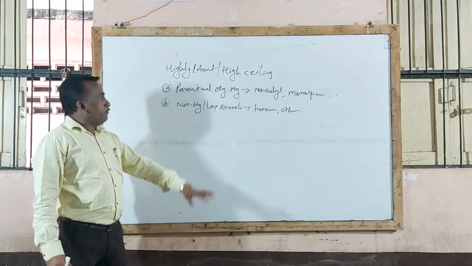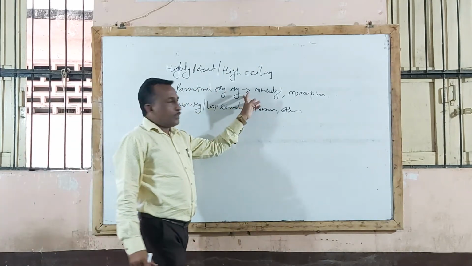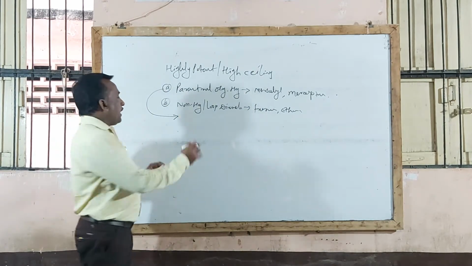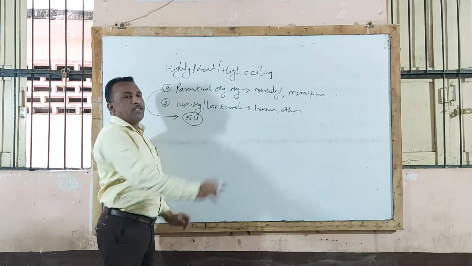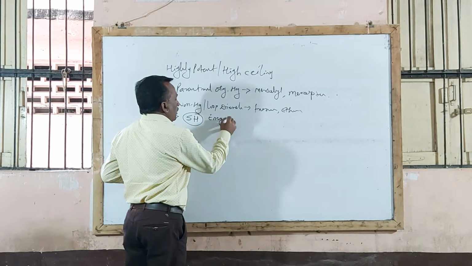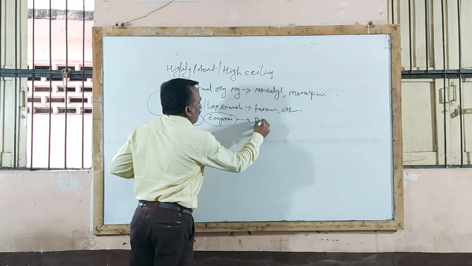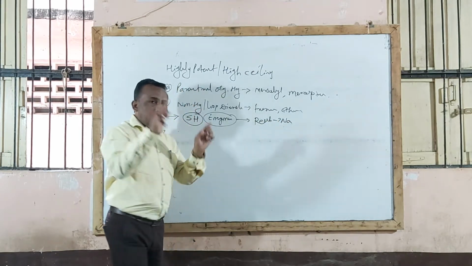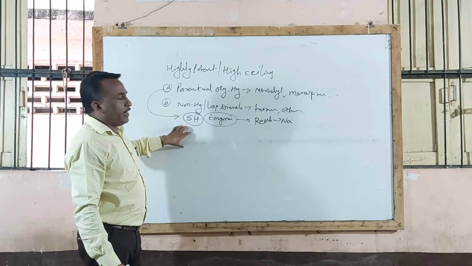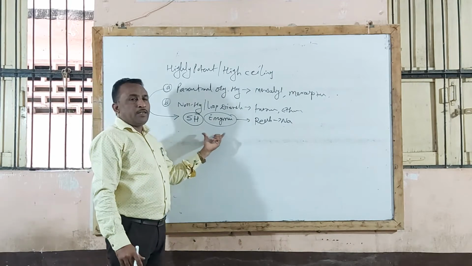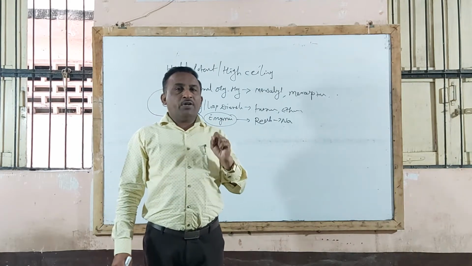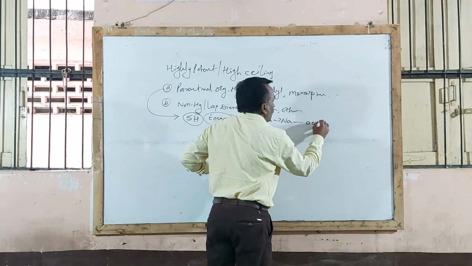Let us see the first type, that is parenteral organic mercurial compounds. These drugs, mersalyl and mercaptomerin, act by inhibiting the action of sulfhydryl groups present in the renal cortex. Remember that enzymes containing sulfhydryl groups, the SH group, are responsible for reabsorption of sodium in the body, particularly in the renal cortex. Those enzymes containing sulfhydryl groups are responsible for reabsorption of sodium in the body, and when reabsorption of sodium takes place, there is occurrence of edema.